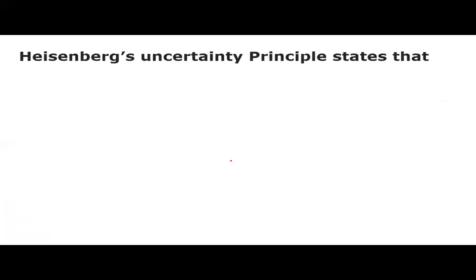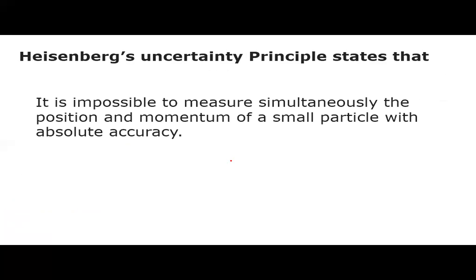He gave a principle. That principle is known as Heisenberg uncertainty principle. It states that it is impossible to measure simultaneously the position and momentum of a small particle with absolute accuracy.